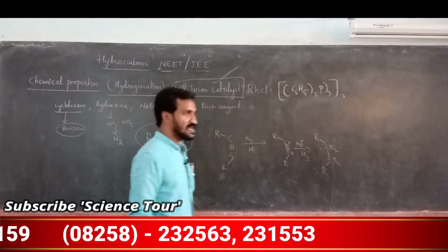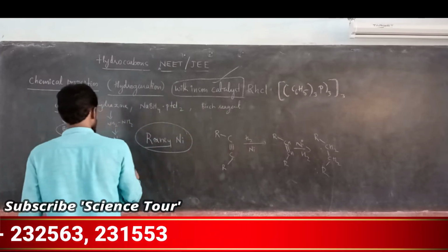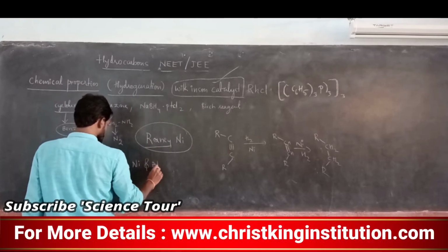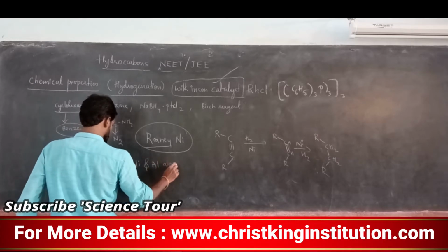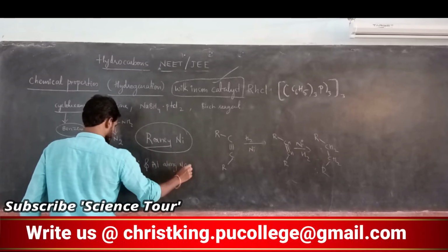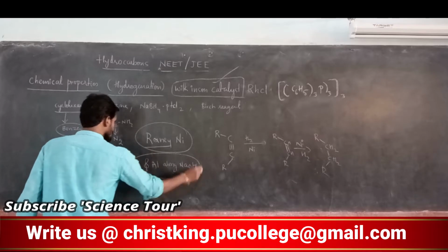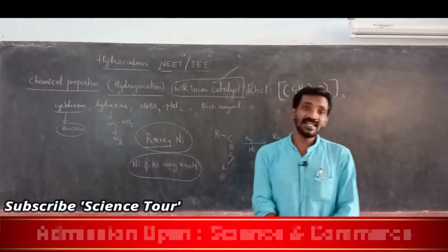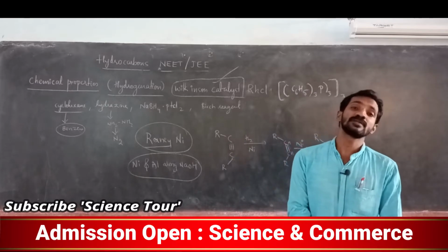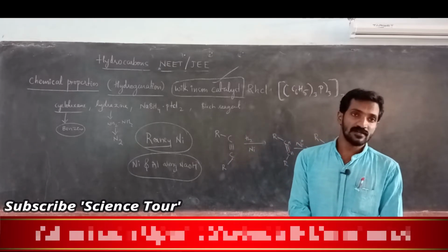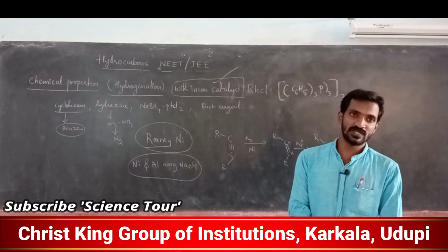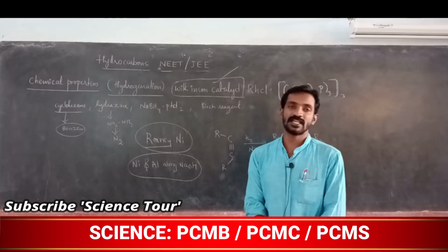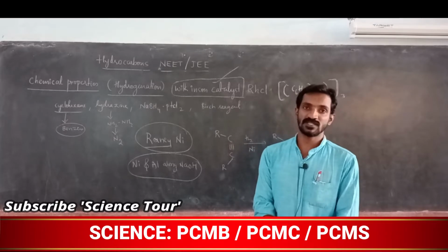What is the speciality of Raney nickel? Along with nickel it contains aluminium, powdered, treated with sodium hydroxide, all together it is called Raney nickel. Raney nickel is the best hydrogenating agent, it supplies hydrogen. So the best catalyst actually is Raney nickel for hydrogenation purposes.